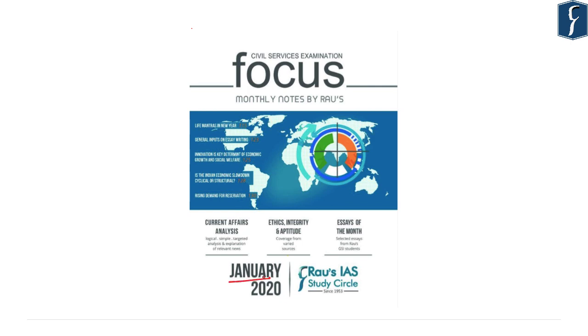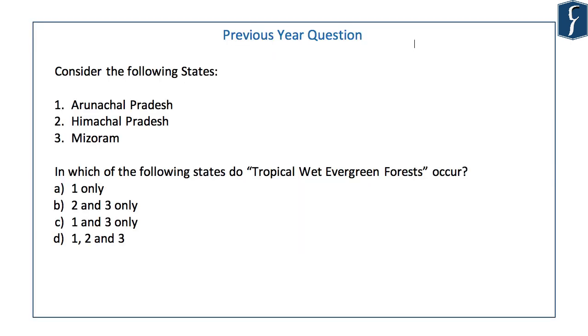So if you feel that you want to go deeper into any topic, then you can refer to this magazine. The first topic that we are going to take up is India State of the Forest Report 2019. UPSC every year asks questions on forest and vegetation cover. Sometimes they ask basic questions on type and distribution of forest cover in general or specific to a protected area like national park.